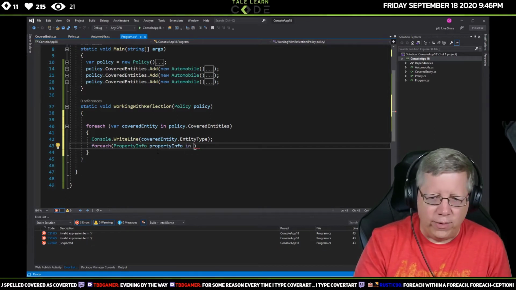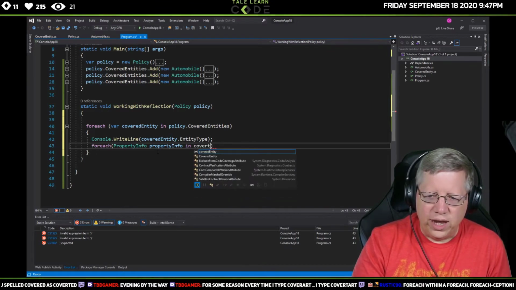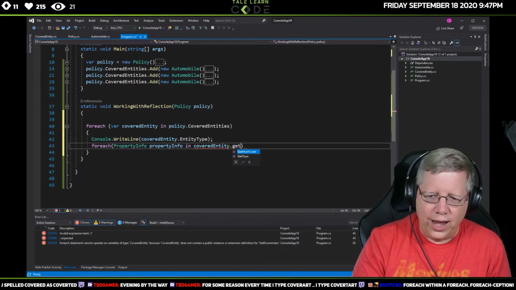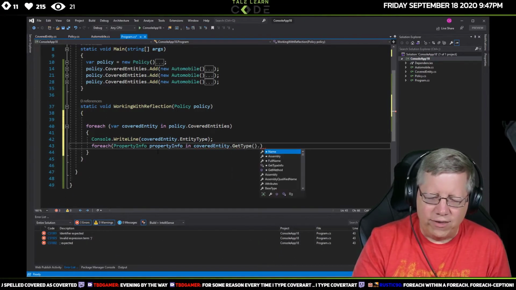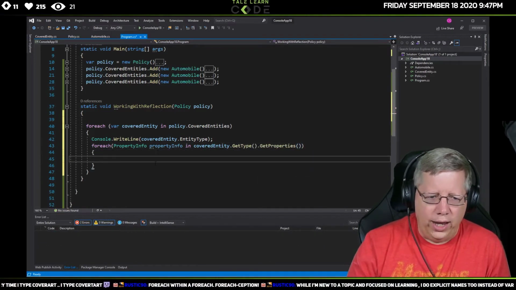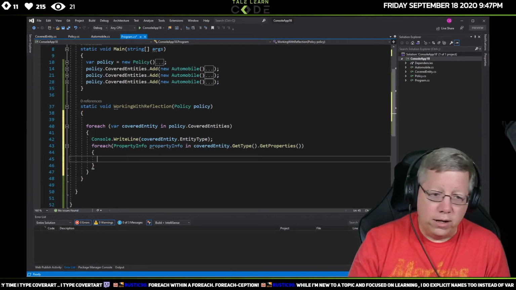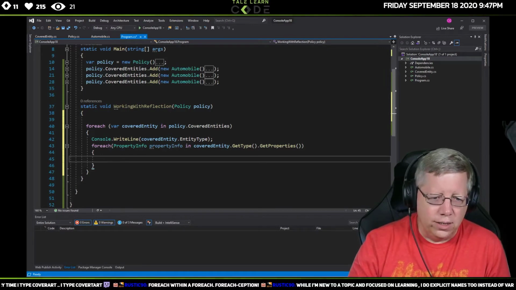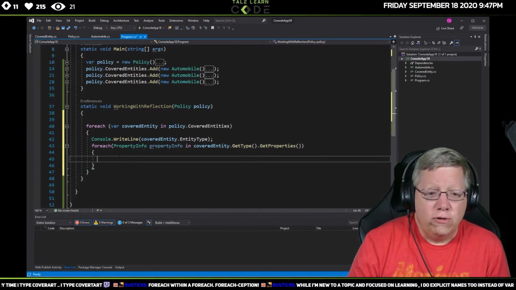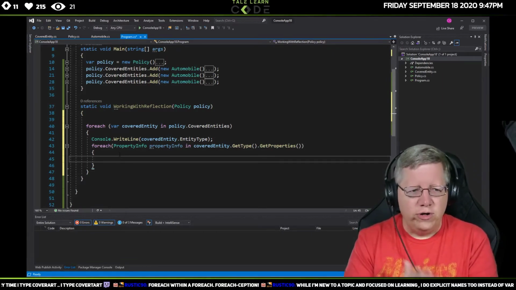And this is where I'm going to do, in covered entity dot entity, not entity type, covered entity dot GetType dot GetProperties. Okay. And yeah, no, Rustic, I think that's a great idea, right? Because like I said, you're still learning, you're still trying to figure it out. I think that makes sense because you know what you're doing.